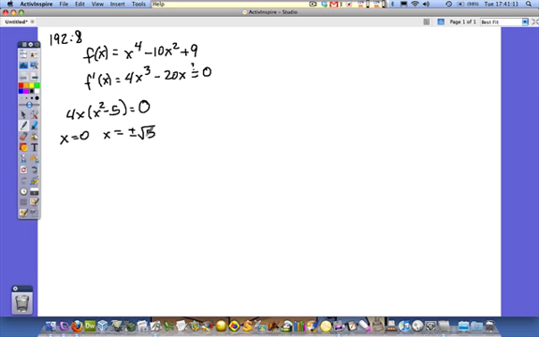So in order to figure out if we have mins or maxes, we have to investigate what's going on with the derivative as we approach each of these critical values. And so, if you remember right, what we need to do is divide our domain up into sections, and the sections are going to be determined by where those critical values are. So if I write my sign chart, let me write the domain first. There's negative infinity, there's positive infinity, there's 0, negative square root of 5, positive square root of 5. Okay, so we've got four sections in our domain that we need to investigate.